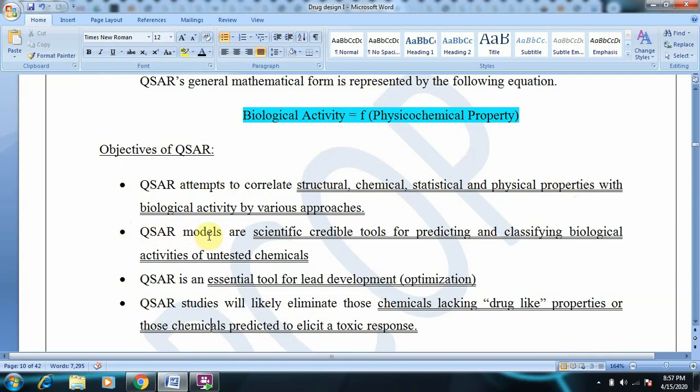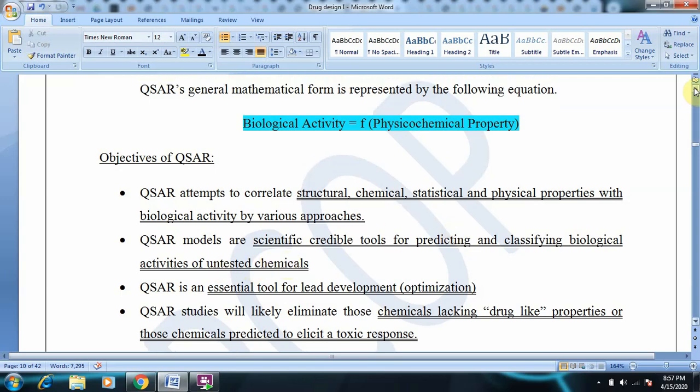Next, QSAR models are scientifically credible tools for predicting and classifying the biological activity of untested molecules. Based on the earlier literature, we get to know that some specific ligands have specific structures and chemical properties, and we will also find their biological activity, because it is given in the earlier literature.